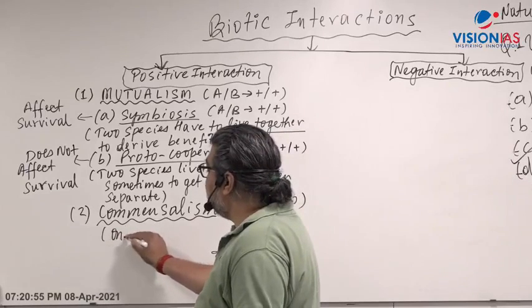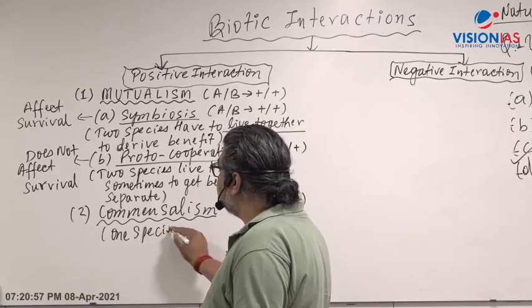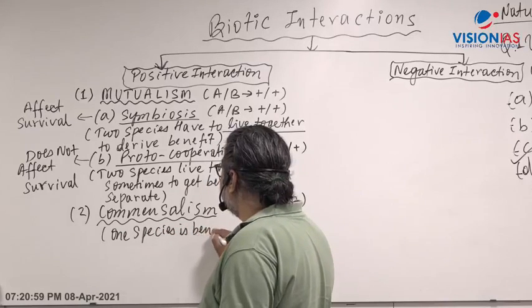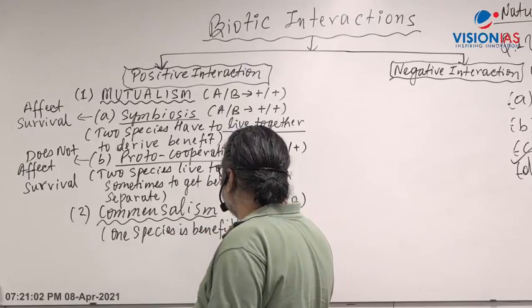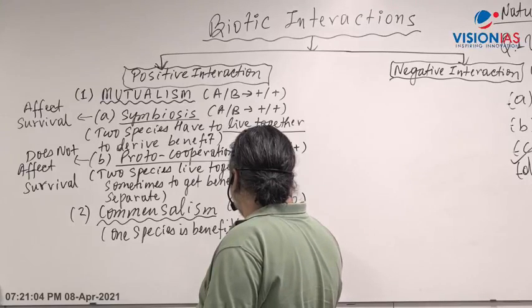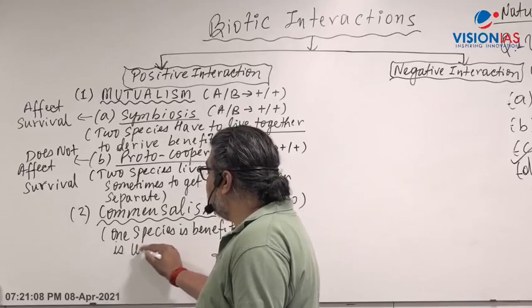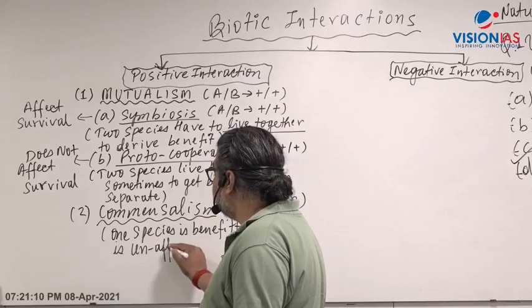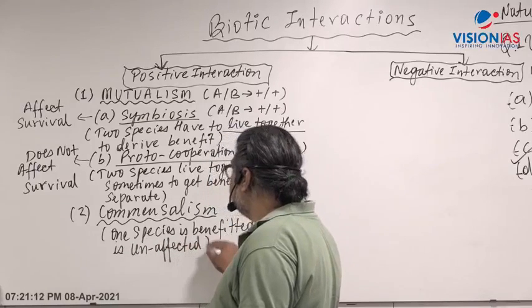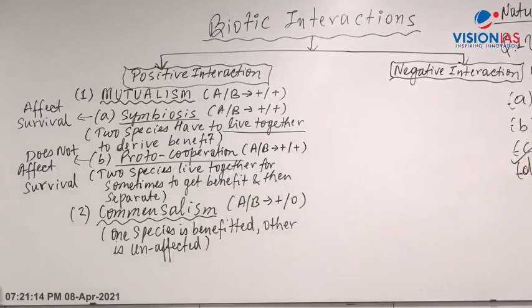One species is benefited, the other is neither benefited nor harmed, is unaffected. That is called commensalism.